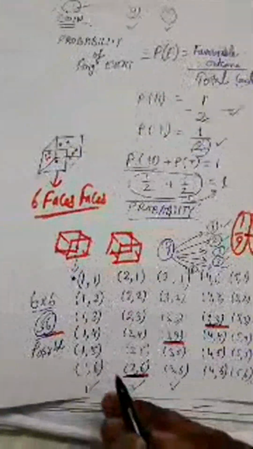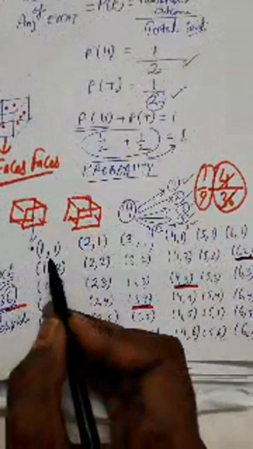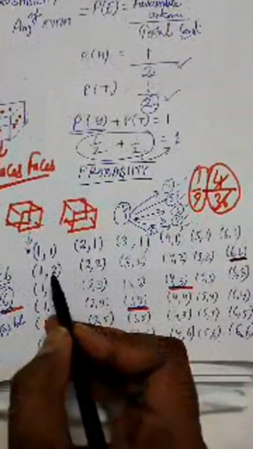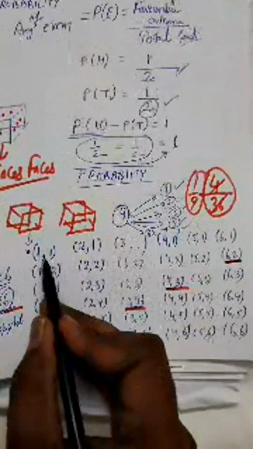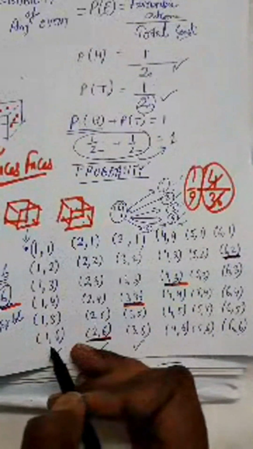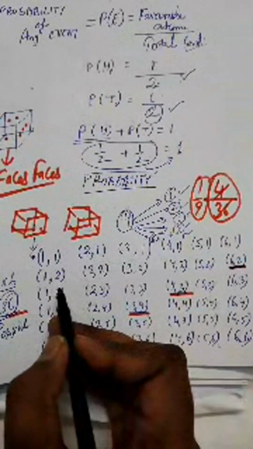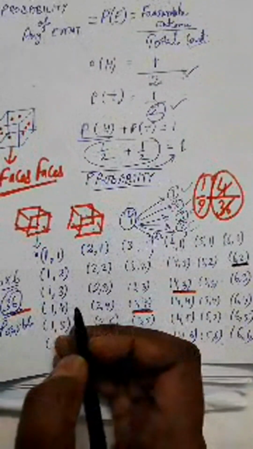So here you can see the product: 1 is multiplied with 1, 2, 3, 4, 5, 6, so the product will be 1, 2, 3, 4, 5, 6 over here. So what is a perfect square over here?